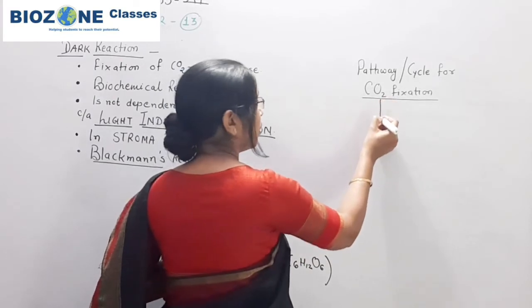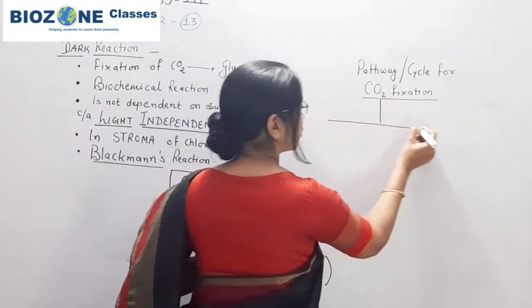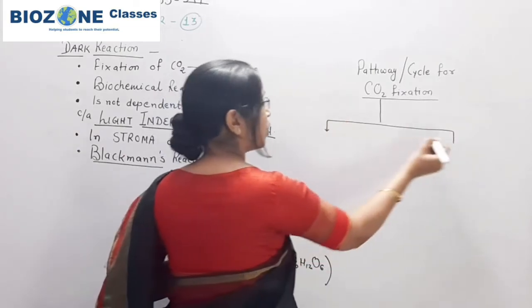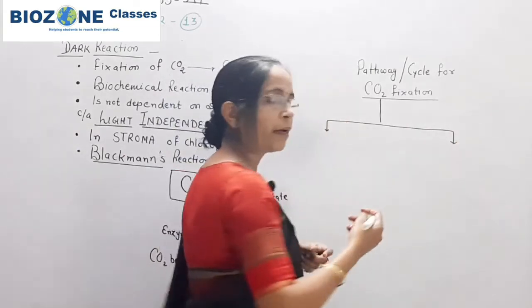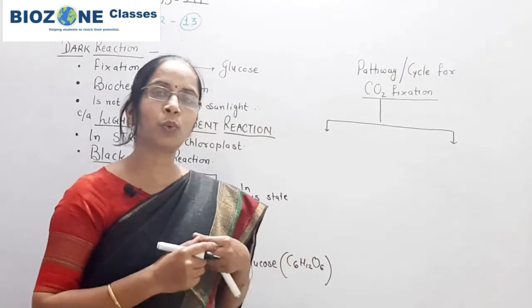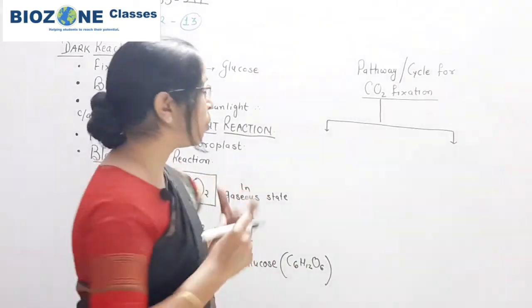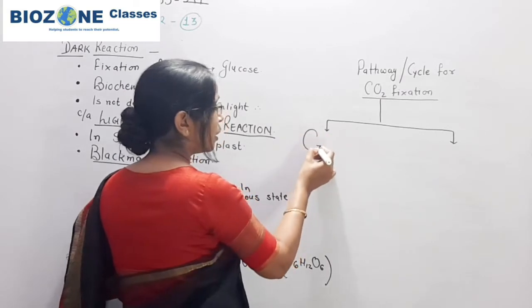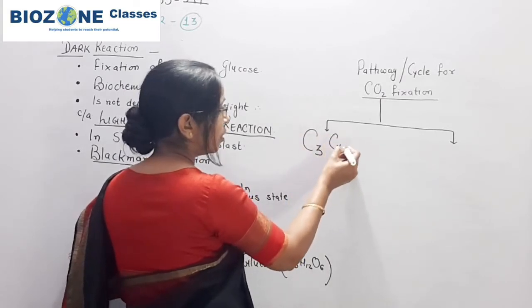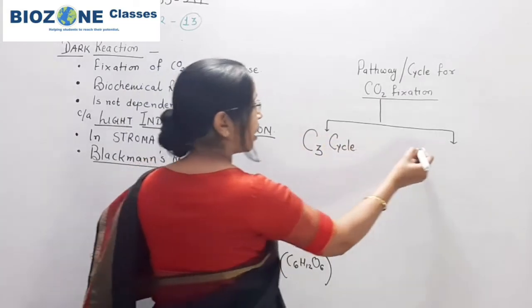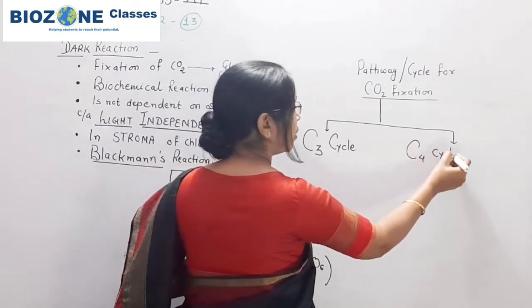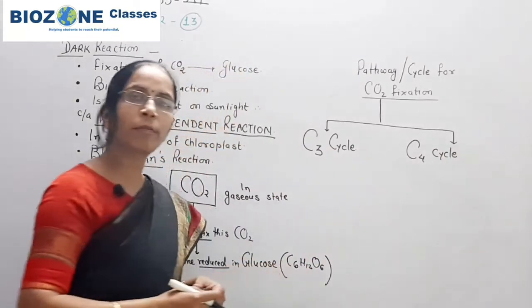When we study the CO2 fixation pathways or cycles, two cycles we commonly study, or according to that cycle we say there are two types of plant. What two types of plants? First we study C3 cycle or C3 plant, and next one is C4 cycle and C4 plant.